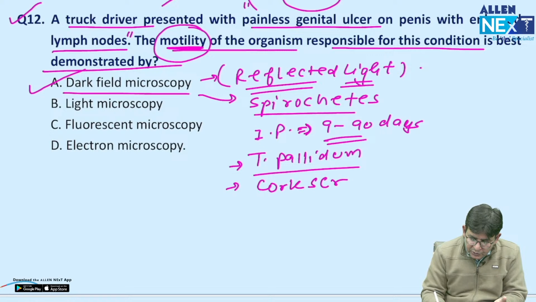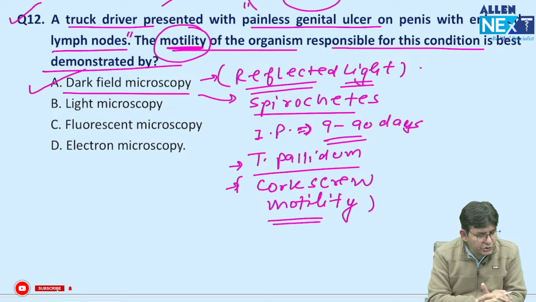And which particular motility is observed in this? That is the corkscrew motility, which is not a true motility. Remember this, which is not a true motility. This also should be remembered, okay. So remember all these particular facts.